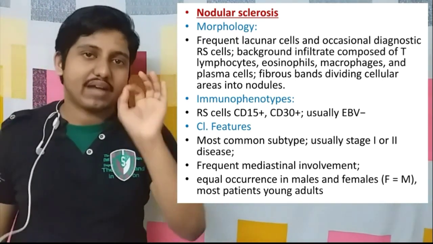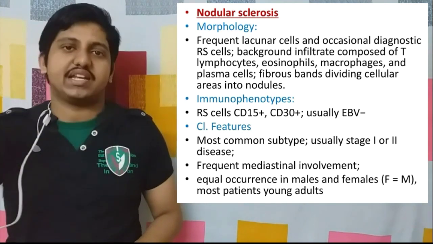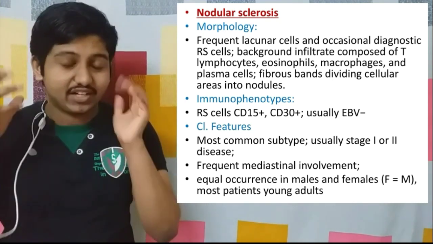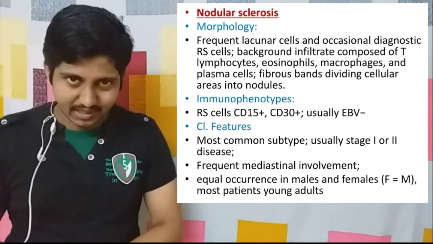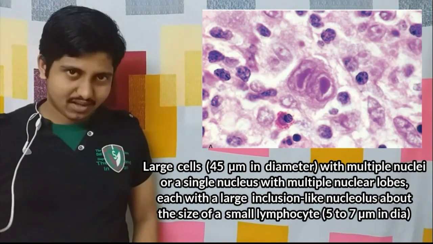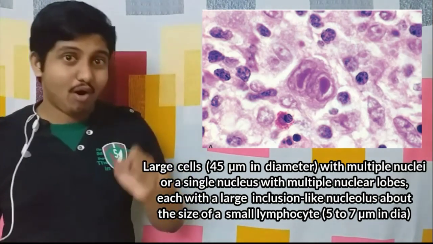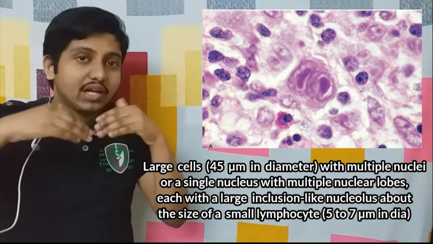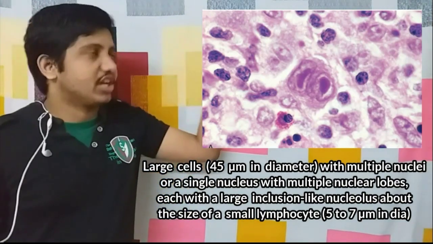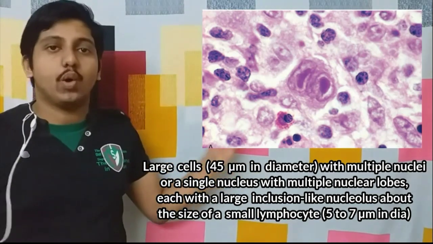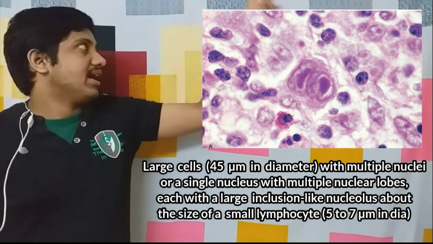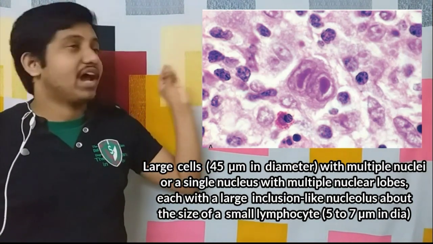What do you mean by diagnostic Reed-Sternberg cells? Write a small sentence about it. A Reed-Sternberg cell is a very large cell which has multiple nuclei or a single nucleus with multiple nuclear lobes, with inclusion-like nucleoli within it and also abundant cytoplasm. So you can see it has an owl-eye appearance.